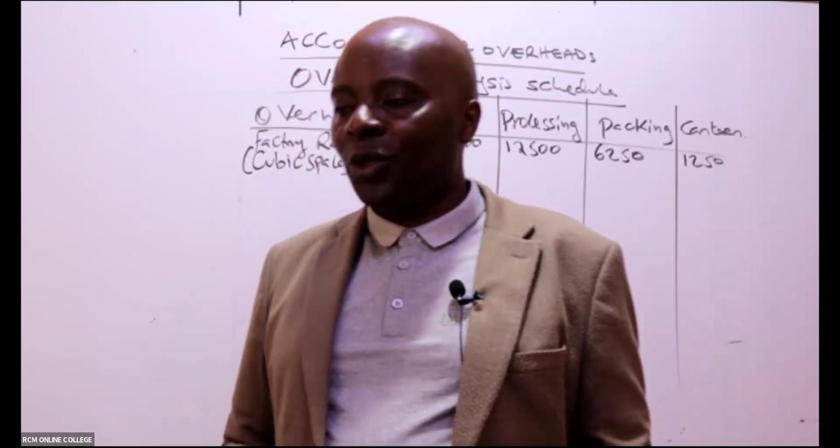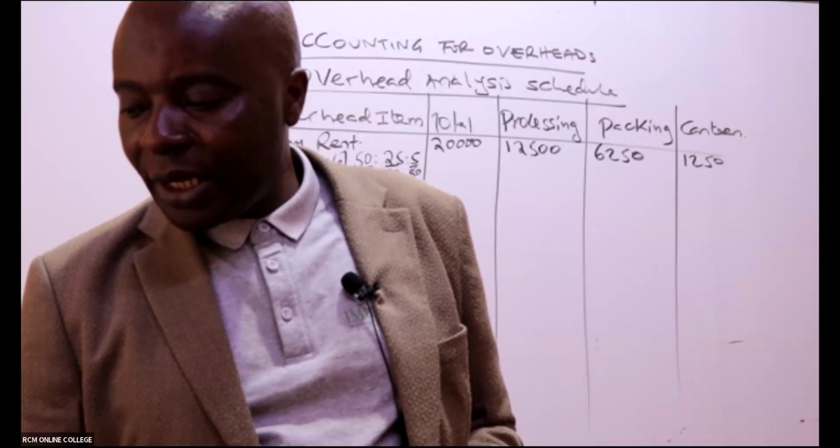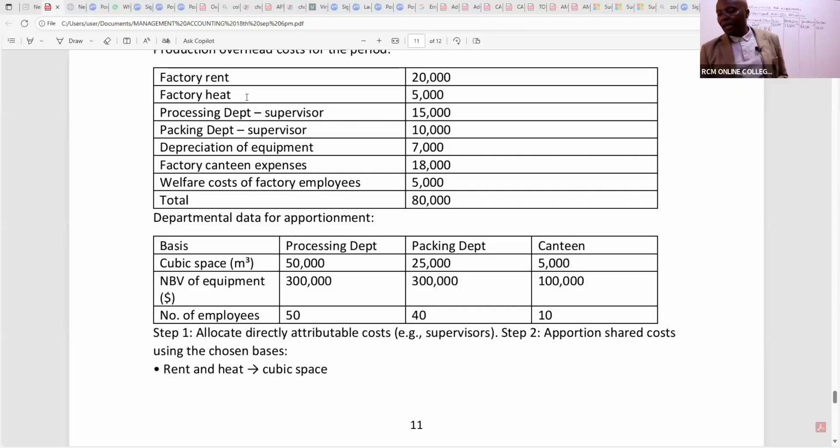Now, with your permission, I will go to the next one. The next overhead item is known as factory heat. So we write there factory heat. I can see the total figure is 5,000.